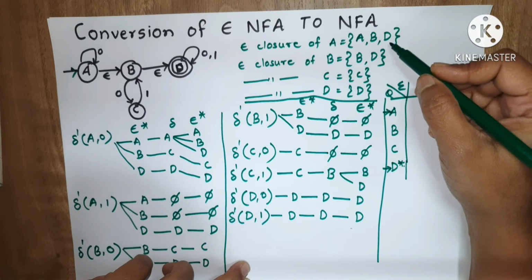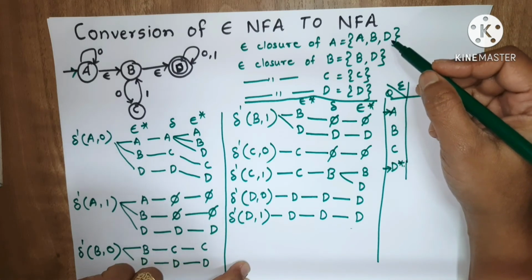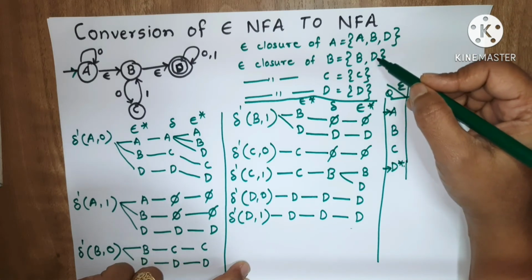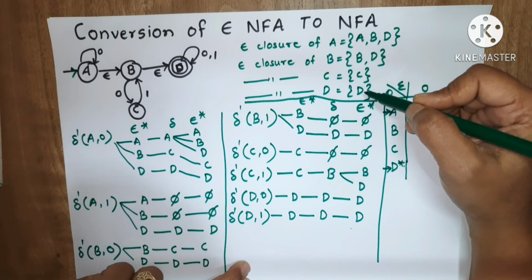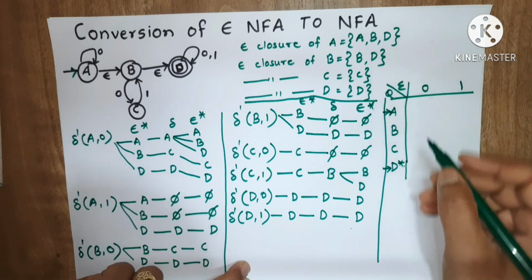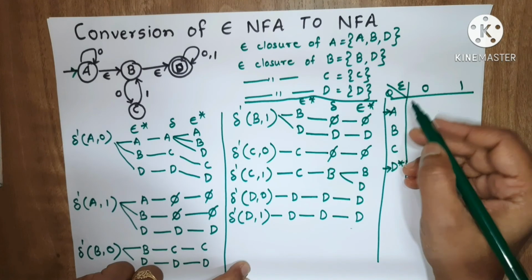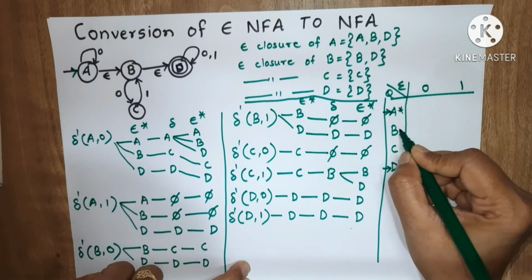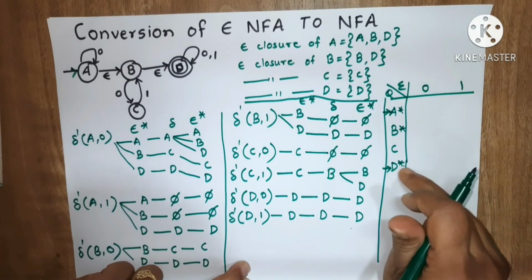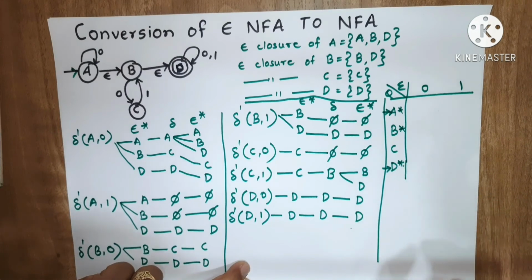D is occurring in A, in B, and in D. So these three states will be final states.